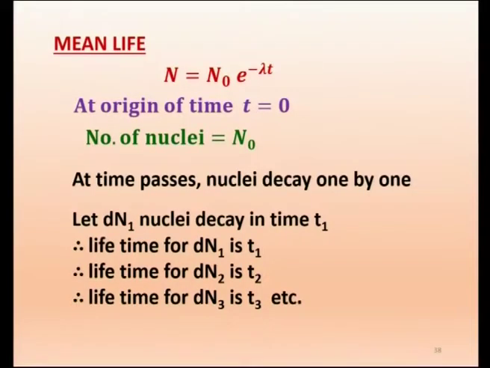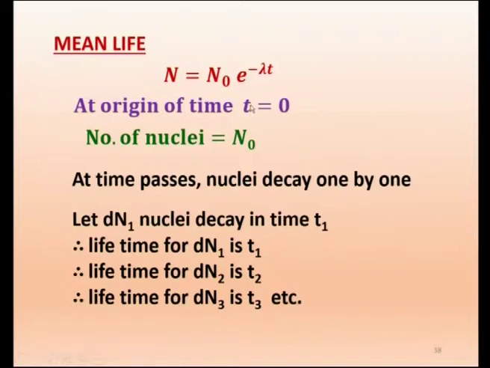So, here, at the origin of time, this is the general expression for radioactivity, N equal to N0 e power minus lambda t, already we stated. Now, from this expression, if we put t equal to 0 here, we get e power 0 which is 1, so N equal to N0. So at the origin of time, t equal to 0, the number of nuclei will be N0.